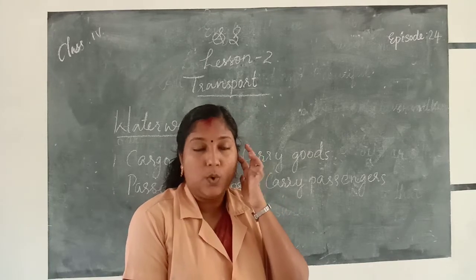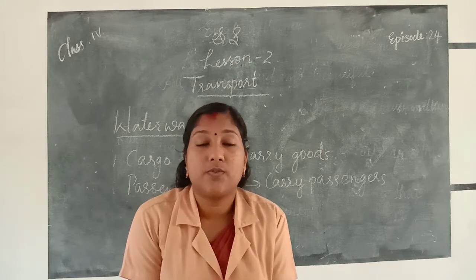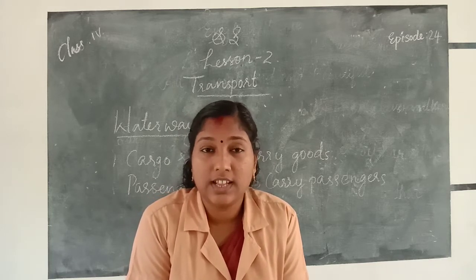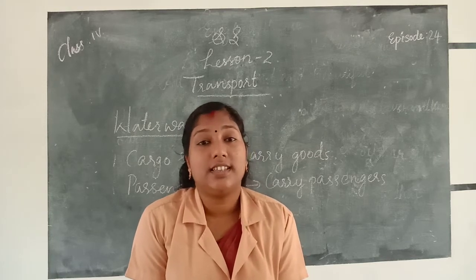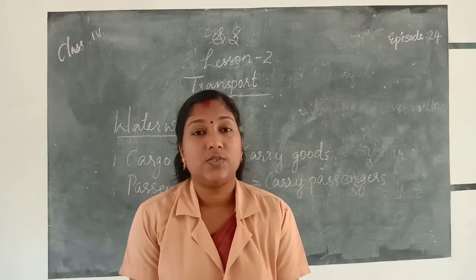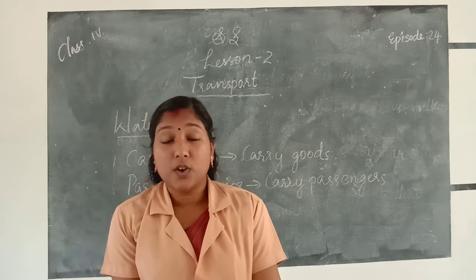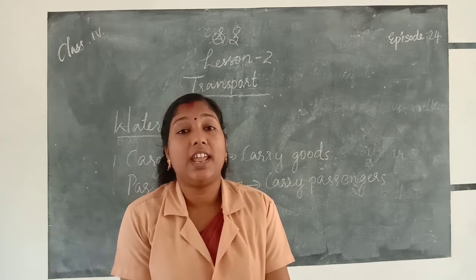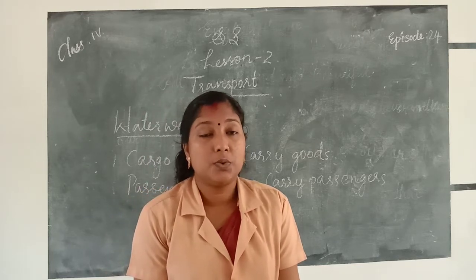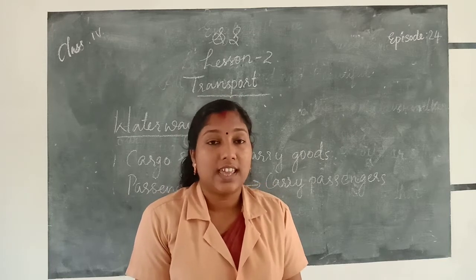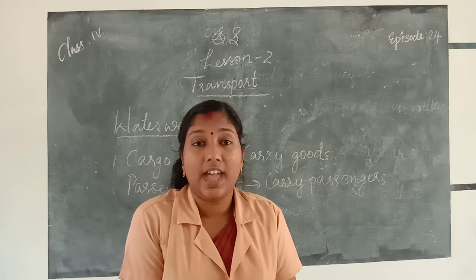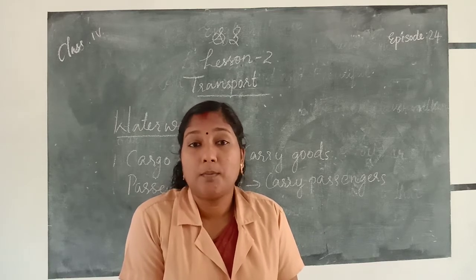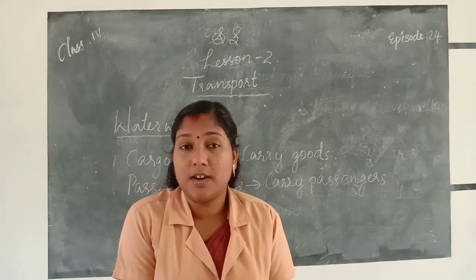There are two types of ships used in waterways. First one, cargo ships, used to carry goods. Second one, passenger ships, used to carry passengers from one place to another.